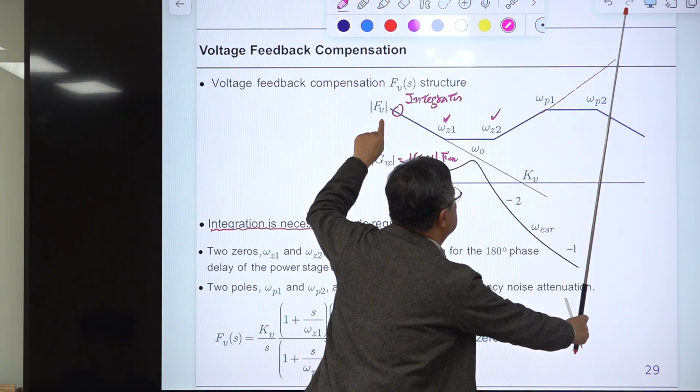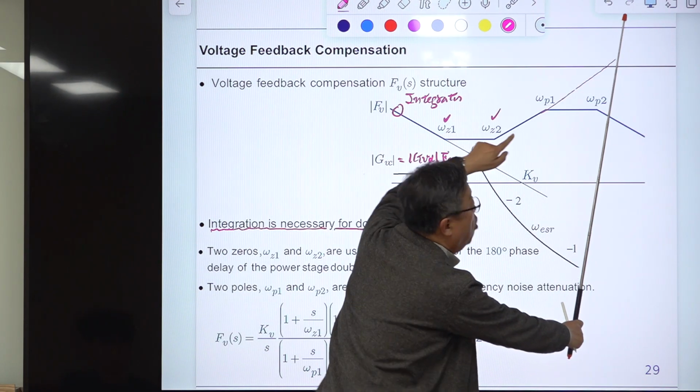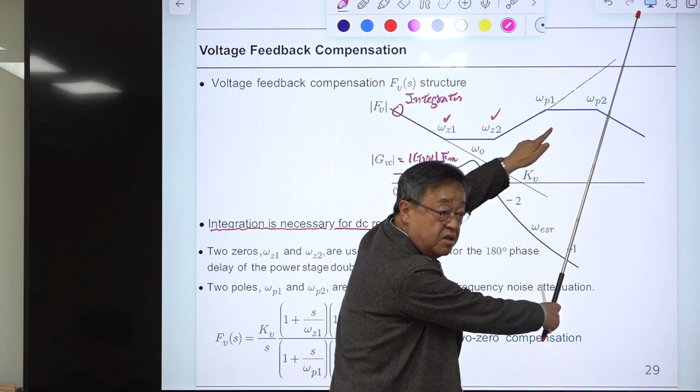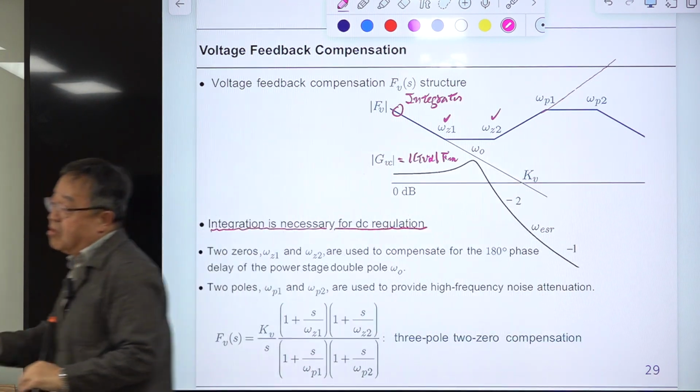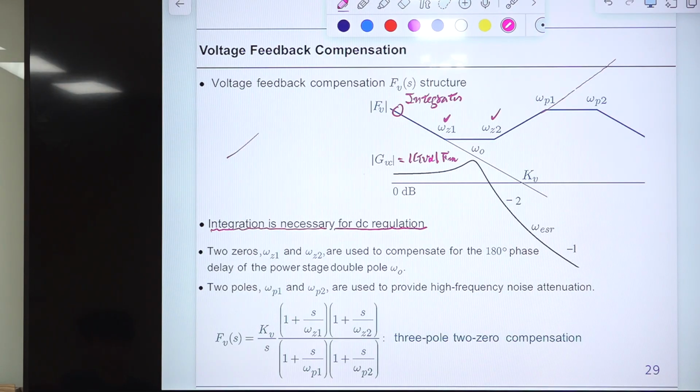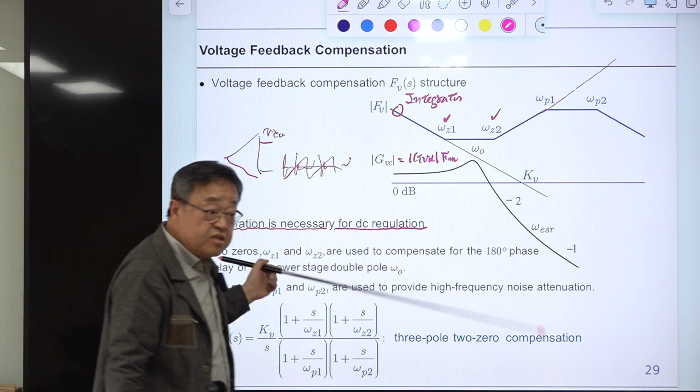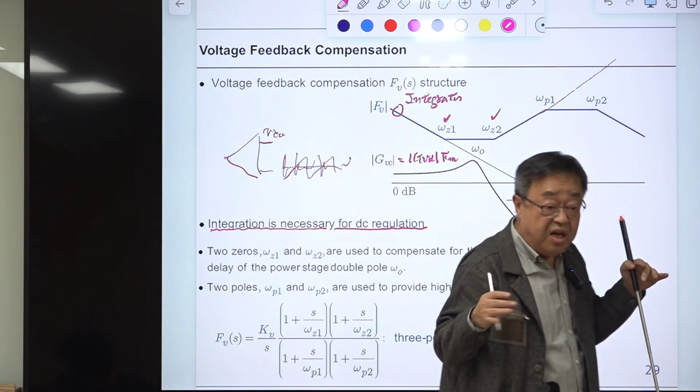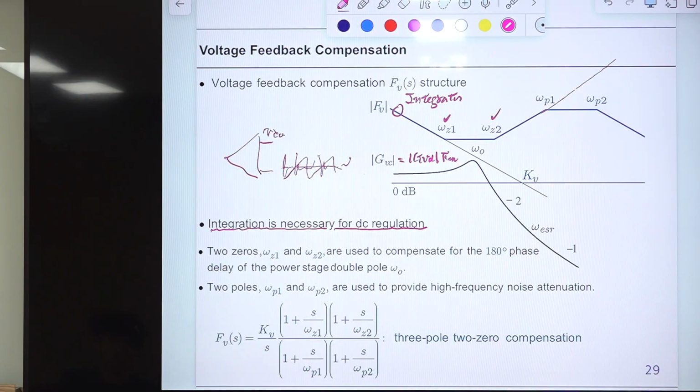Then at the output of this voltage feedback compensation, noise is increased, amplified. Let me explain this. There is a PWM block, and this is the ramp function, and this is the control voltage. We are assuming a control voltage something like this, but there is some noise like this. Then this will create malfunction, right? So the converter is not working. It's not a stability problem. This is a noise problem. The converter is not working with this.